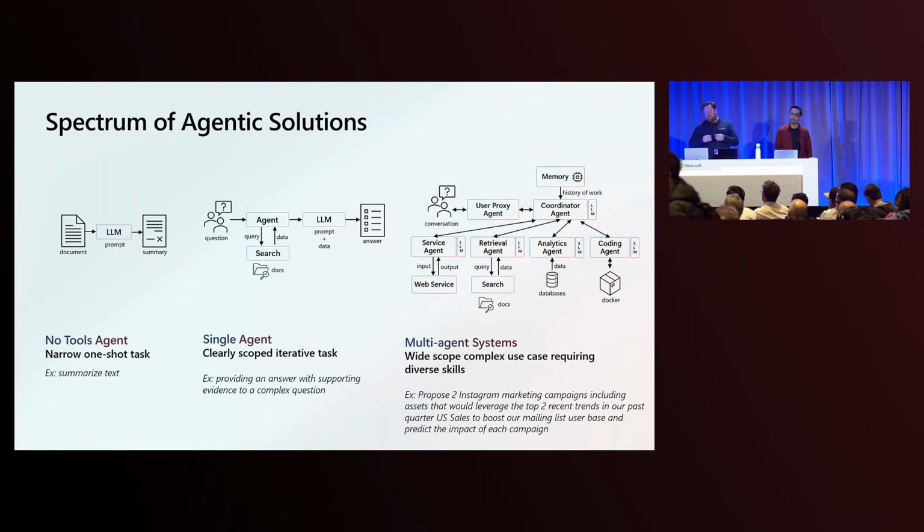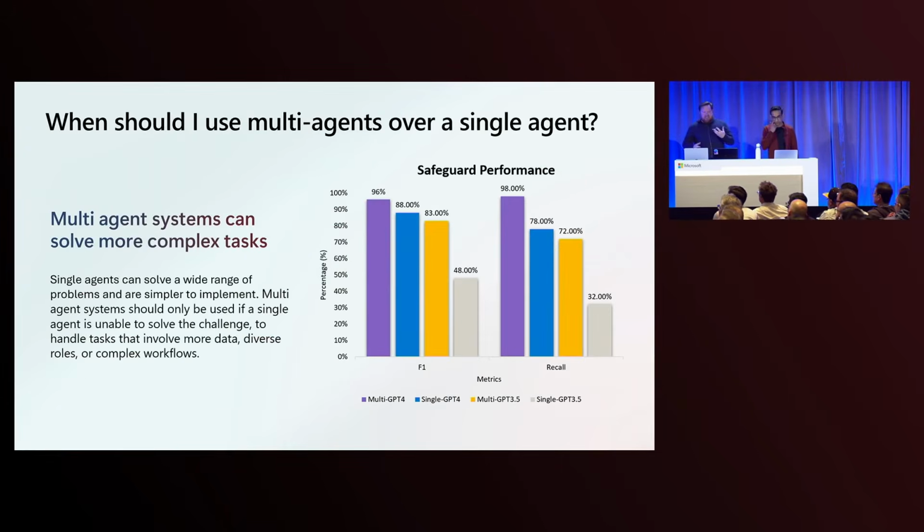Each of these agents may be specialized in talking with a particular web service, doing searches, talking to a database, or executing code. Putting all these agents together enables you to build much more complex and reliable applications on top of agents. And we see data to back this up.